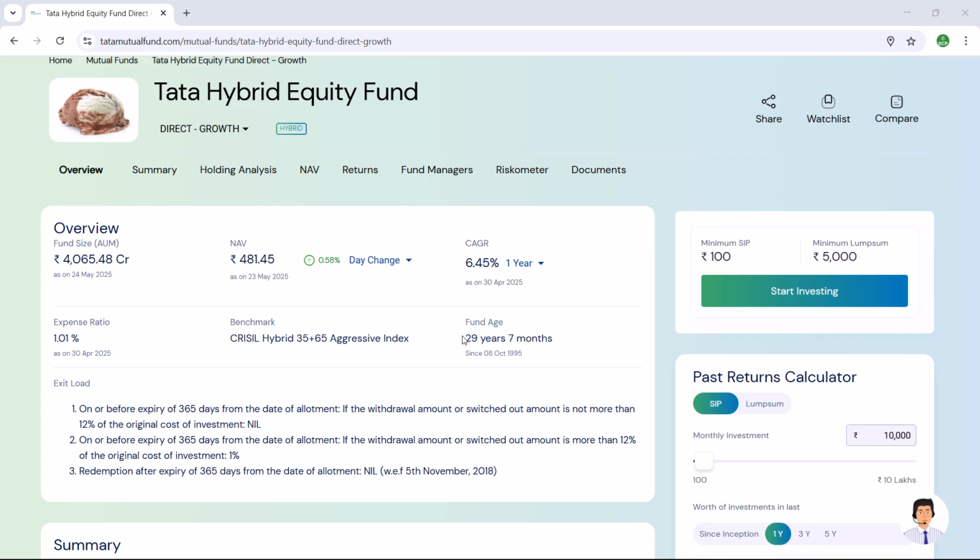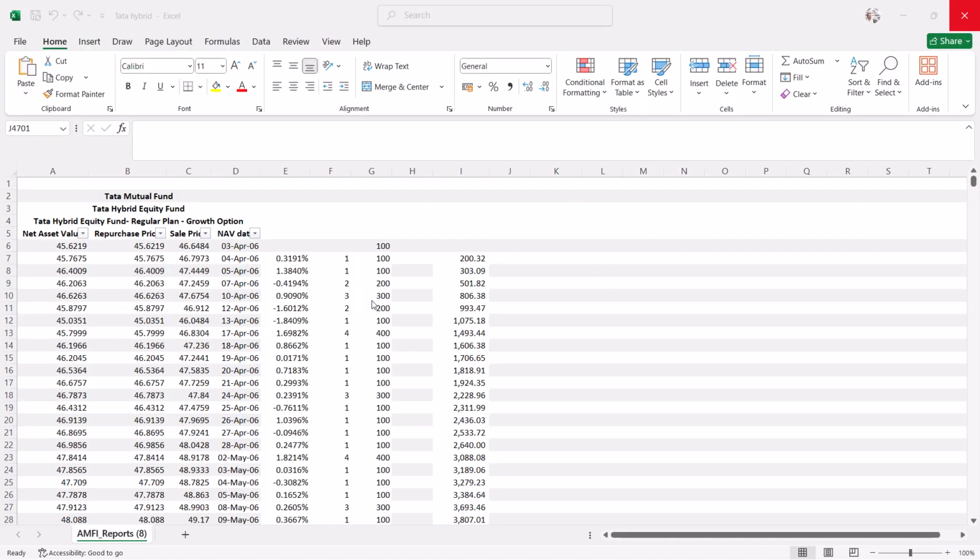This is one of the oldest funds, launched on 8th October 1995, with a minimum SIP amount of 100 and a minimum lump sum amount of 5,000. I was unable to obtain the historical NAVs from the start date of this fund from AMFI India. Instead, I have NAVs from 3rd April 2006 to 30th April 2025.